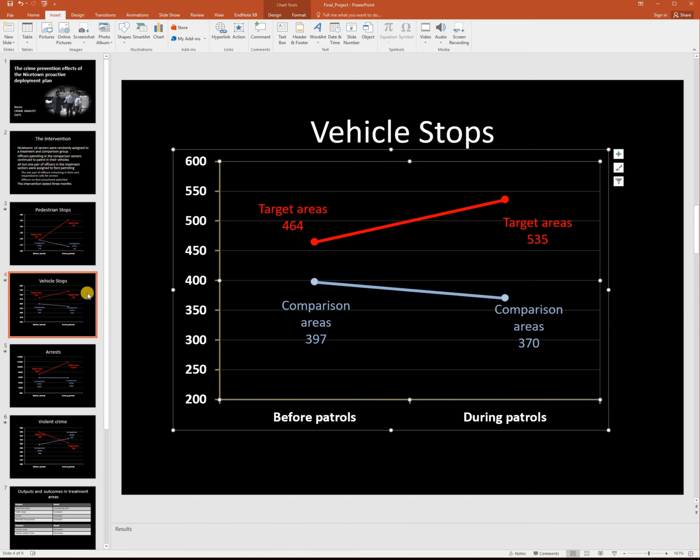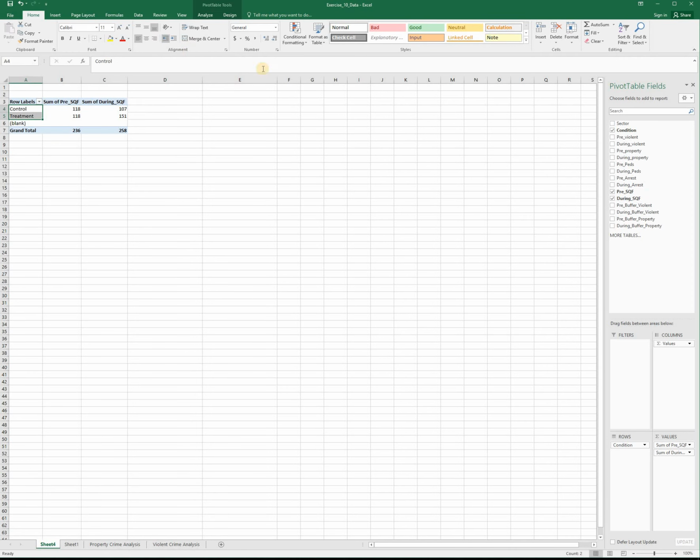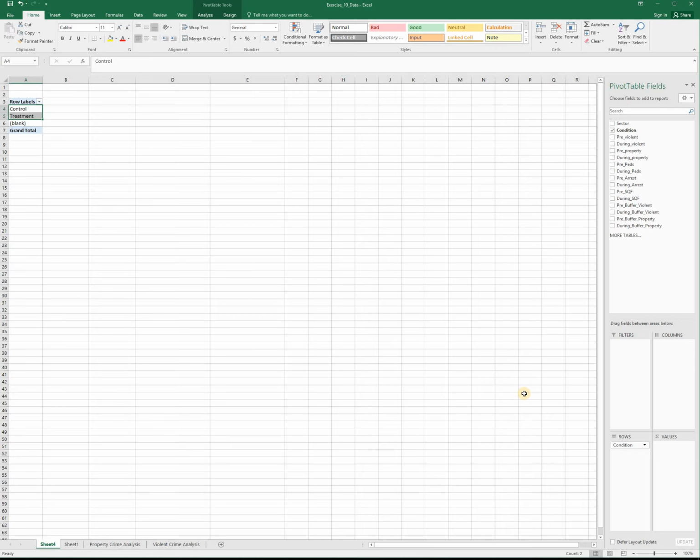Alright, so what I'll do is pull the Excel file back up. I'm going to uncheck stop and frisks. So we'll say that this is where you're going to start for your vehicle stops. You've just got the condition box ticked. Then what I'm going to want to do is go and try to find